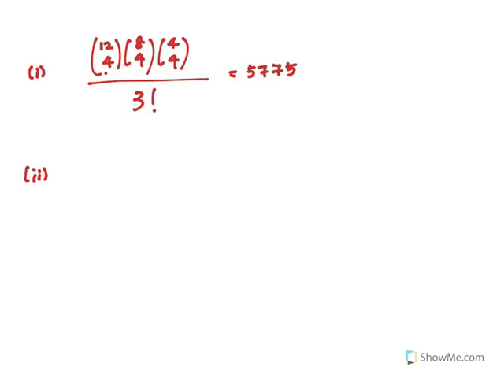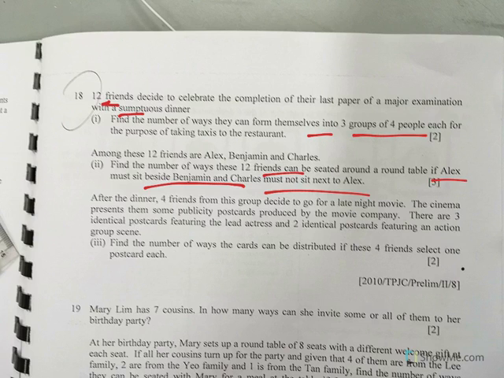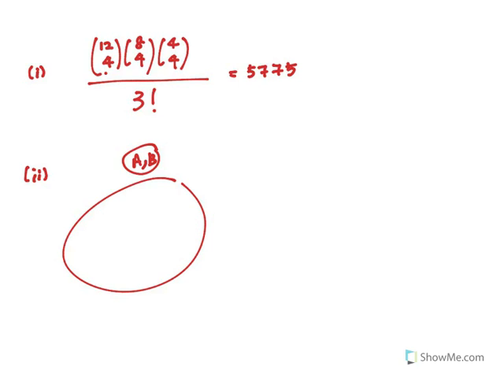So here what we do, we can consider Alex and Benjamin as one unit first. Then we take out Charles, so I put Charles outside. We have the people left.